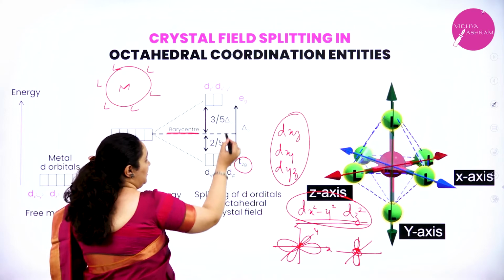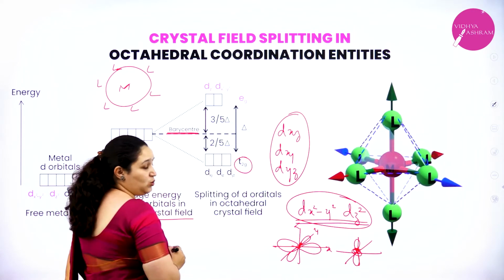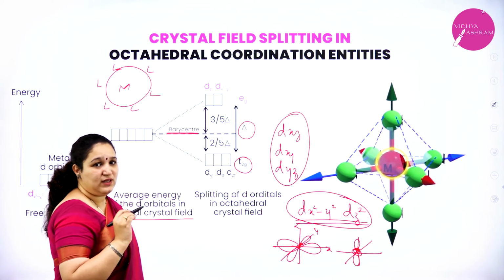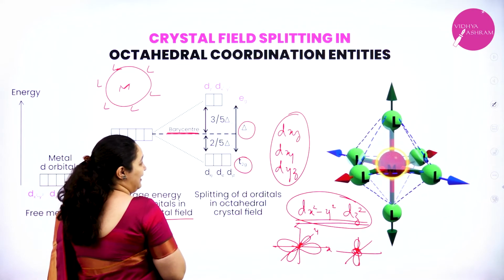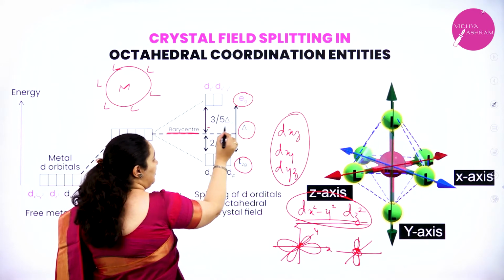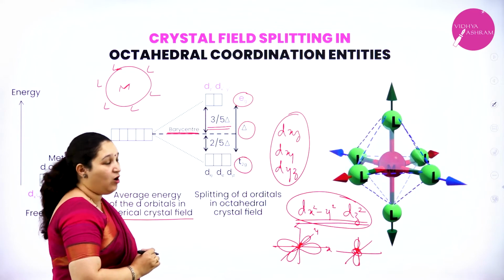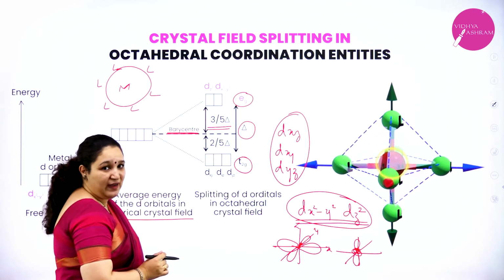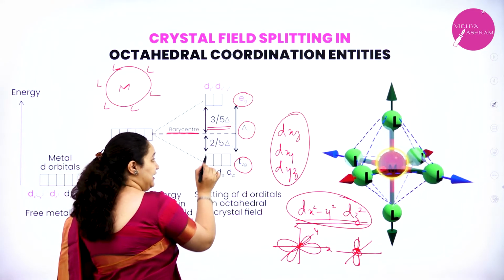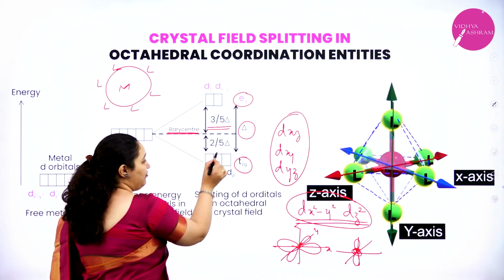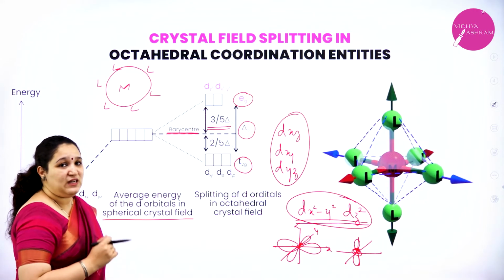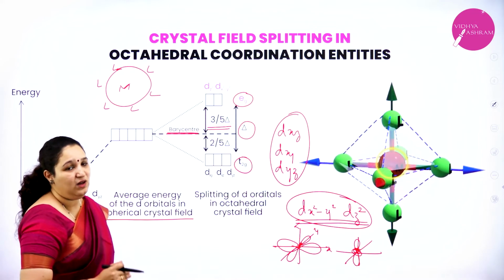The difference in the energies between the 2 sets is denoted as delta O. O stands for octahedral. With respect to barycenter, the Eg set of orbitals increases by 3 by 5 times delta O, whereas the T2g set of orbitals decreases in their energy by 2 by 5 times delta O. So this is about the crystal field splitting in octahedral complexes.